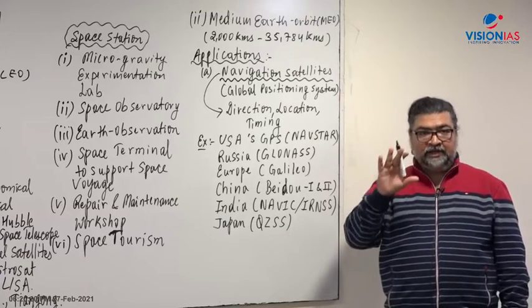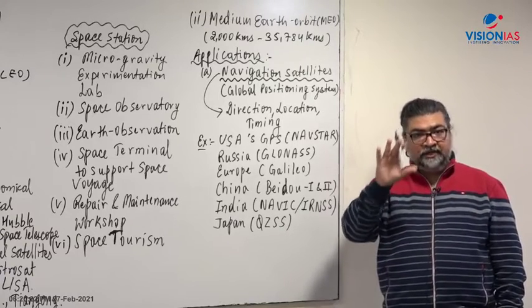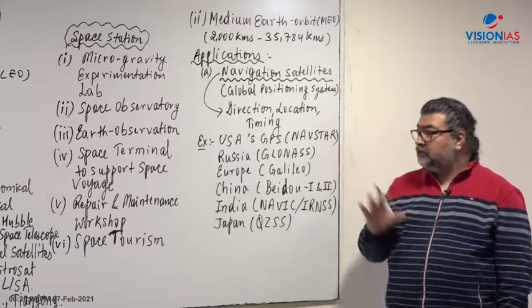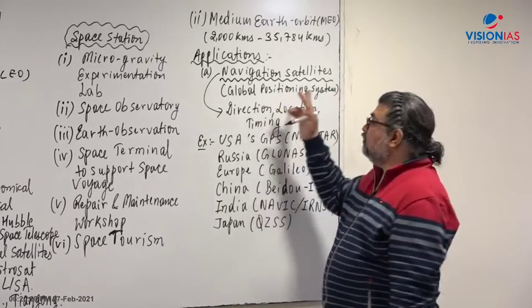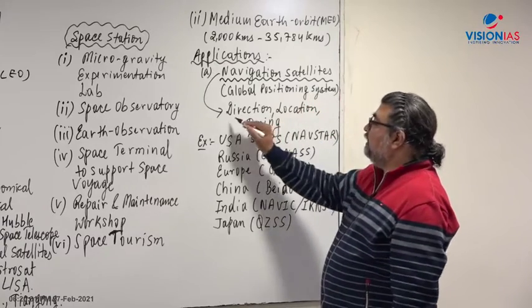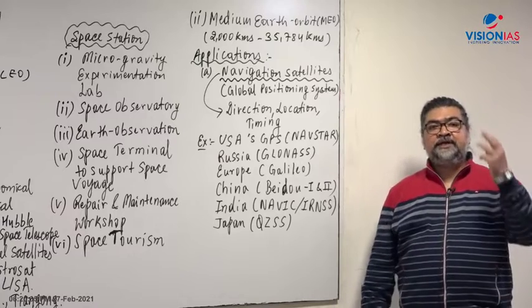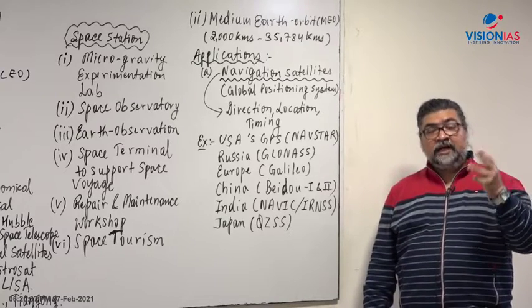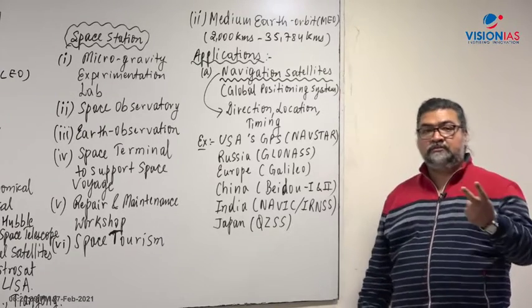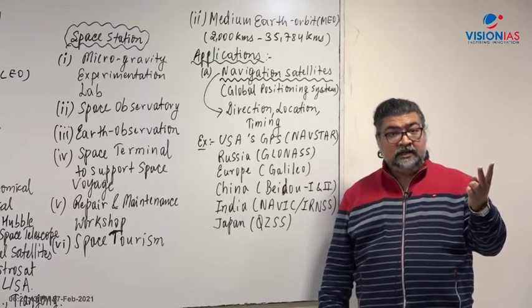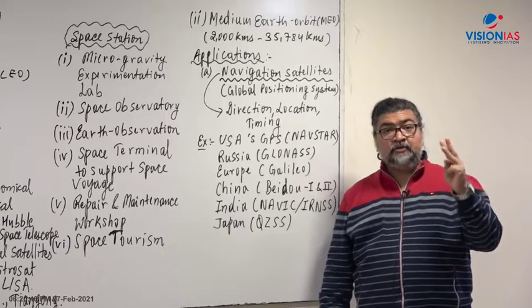The first application of medium earth orbit is to place navigational satellites in outer space, right? Navigation satellite or GPS helps in providing us direction, location, and timing. These are three dedicated services. And there are two ways the GPS works: one is called Standard Positioning System, SPS, and the second is called Precision Positioning System, PPS.